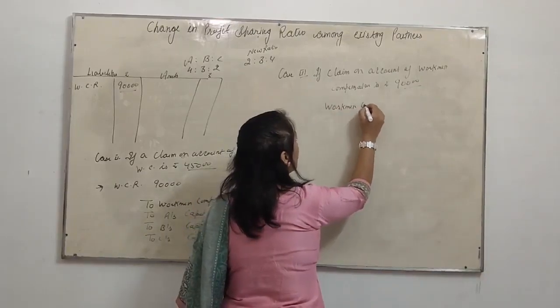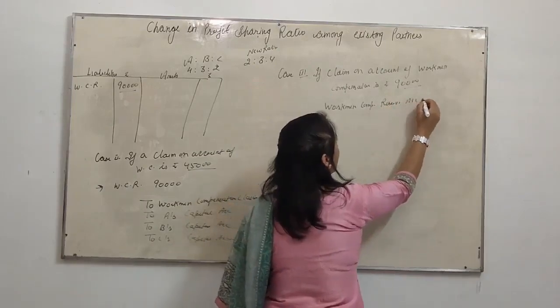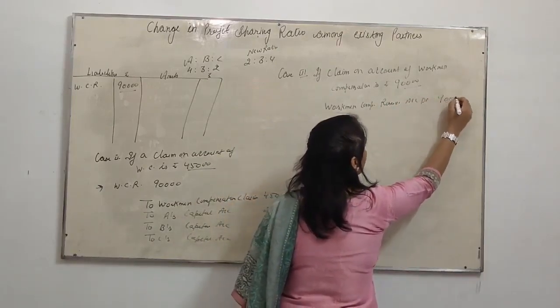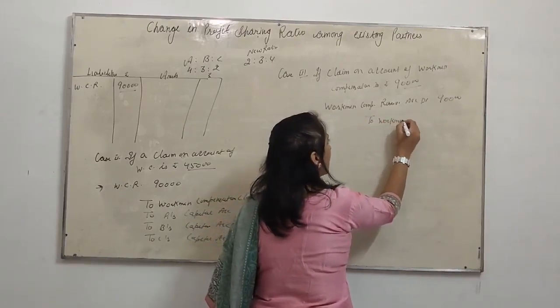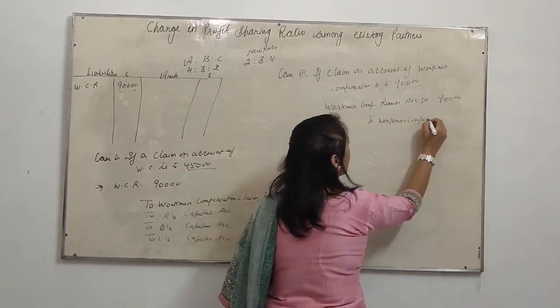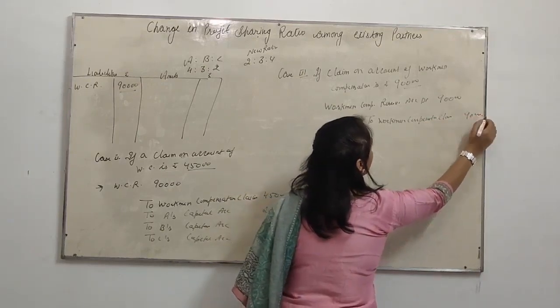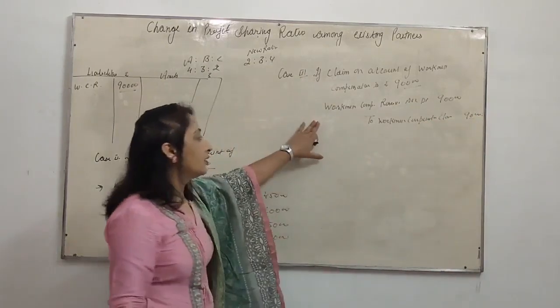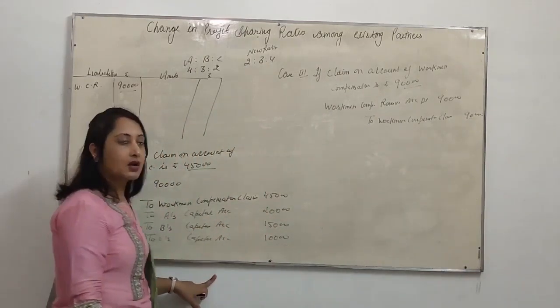Workman compensation reserve account debited 90,000 to workman compensation claim rupees 90,000. Then there will be nothing to transfer to partners' capital accounts.